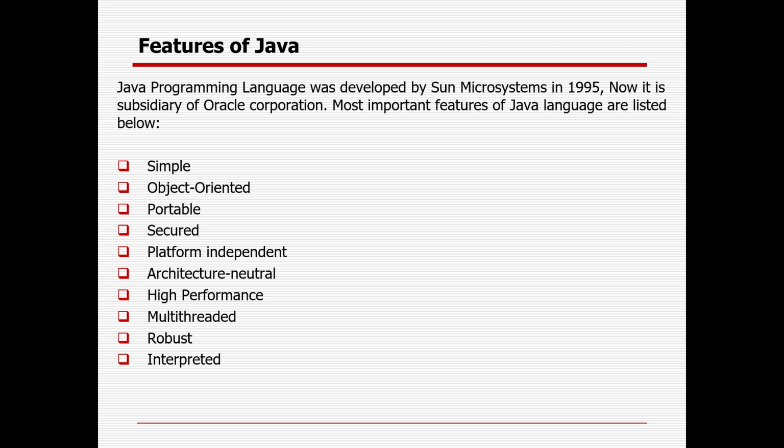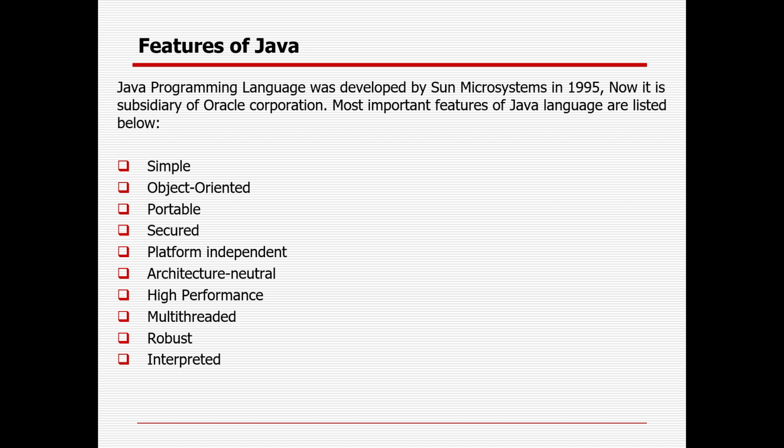Platform independence. Java is platform independent because it is different from other programming languages like C, C++, etc., which are compiled into specific platform machines, while in Java you write once and you can run anywhere. You can run on Mac, Linux, or Windows without any problem.